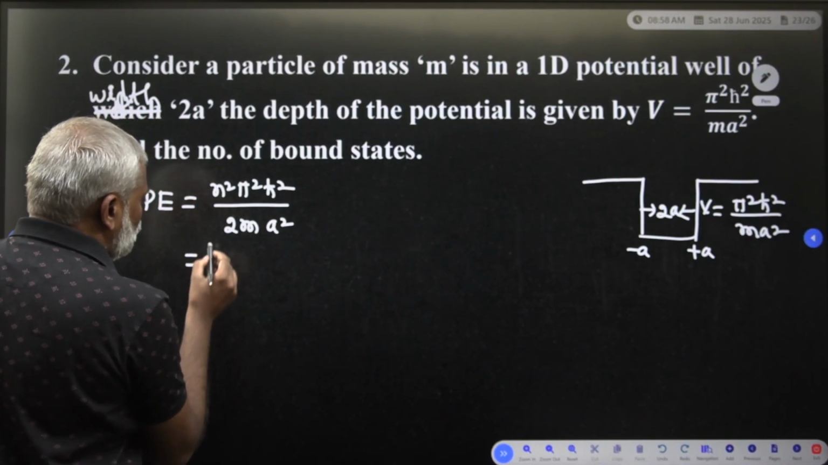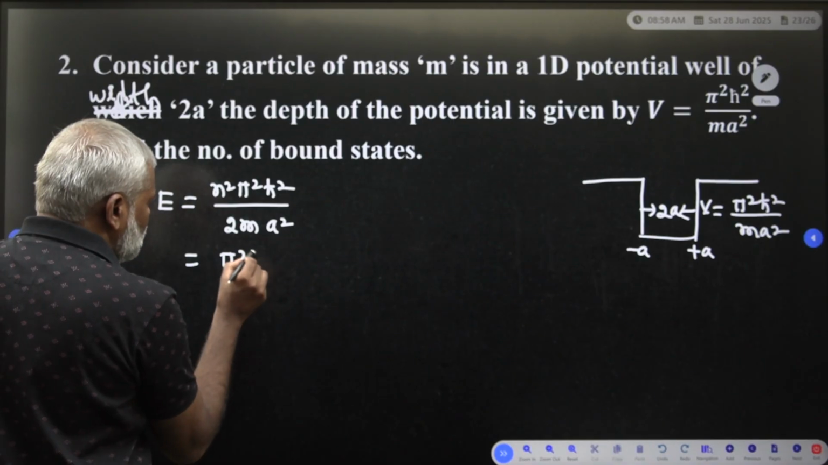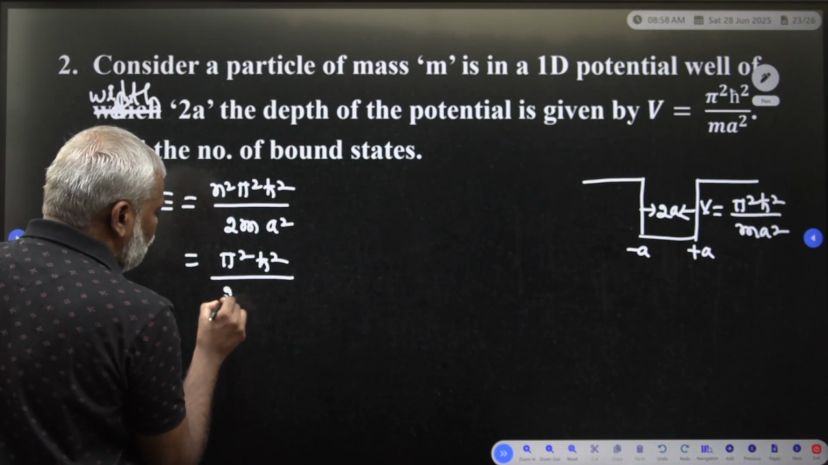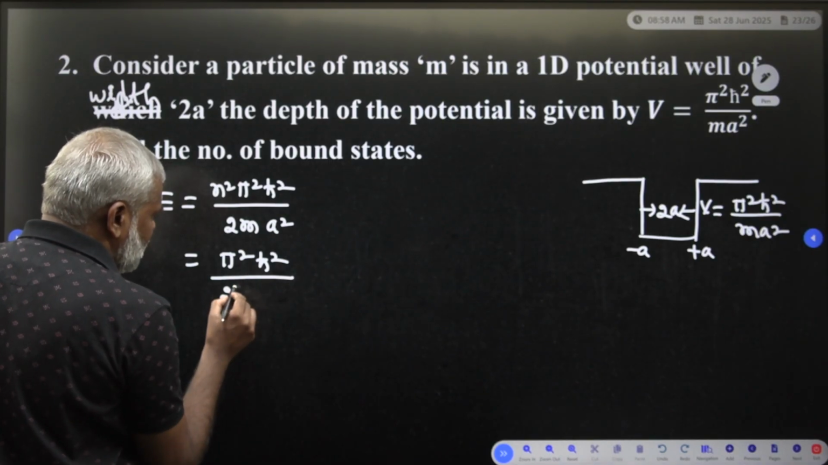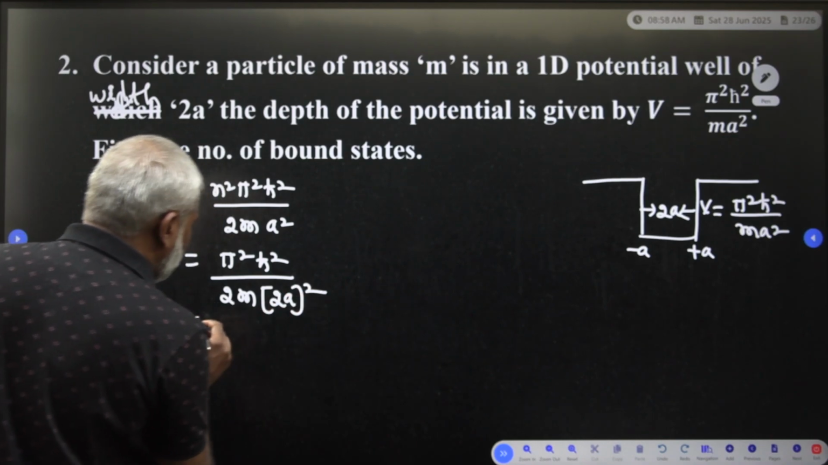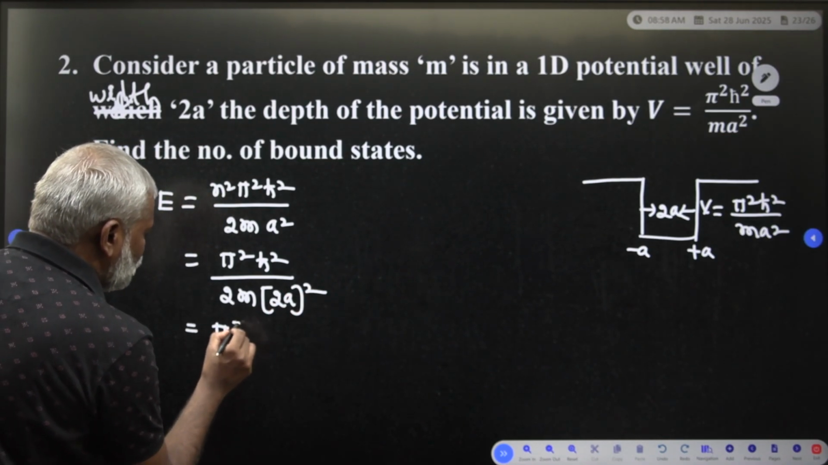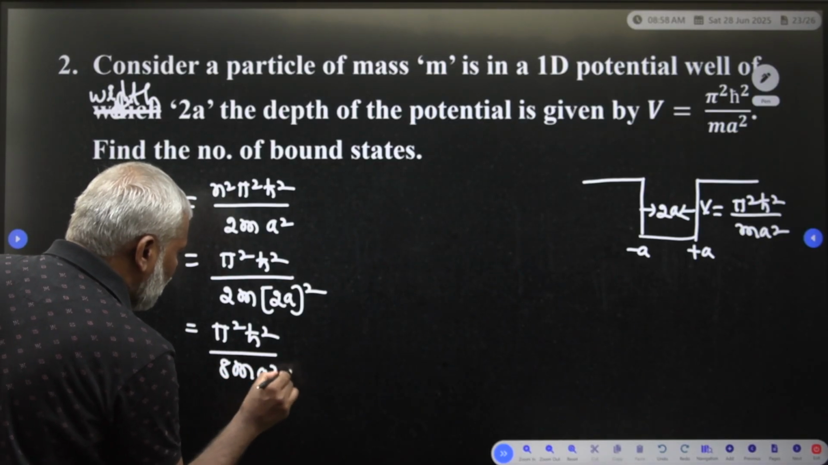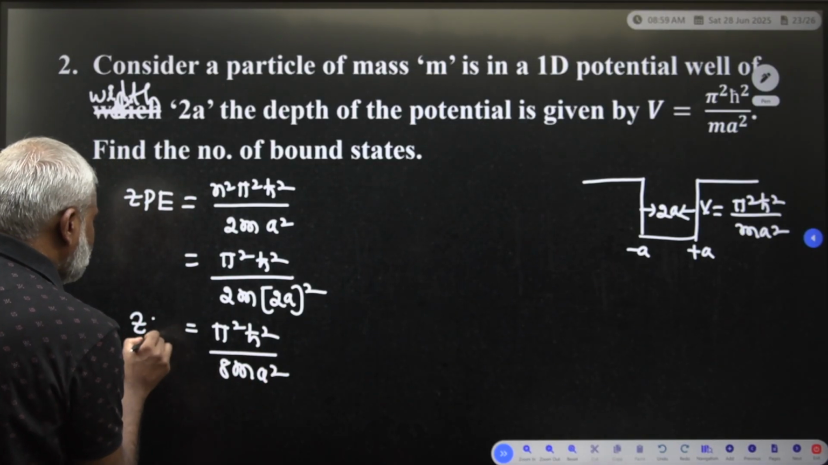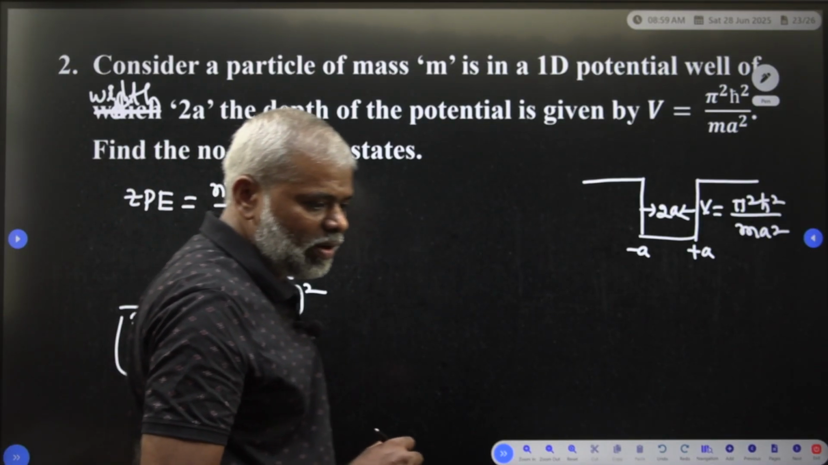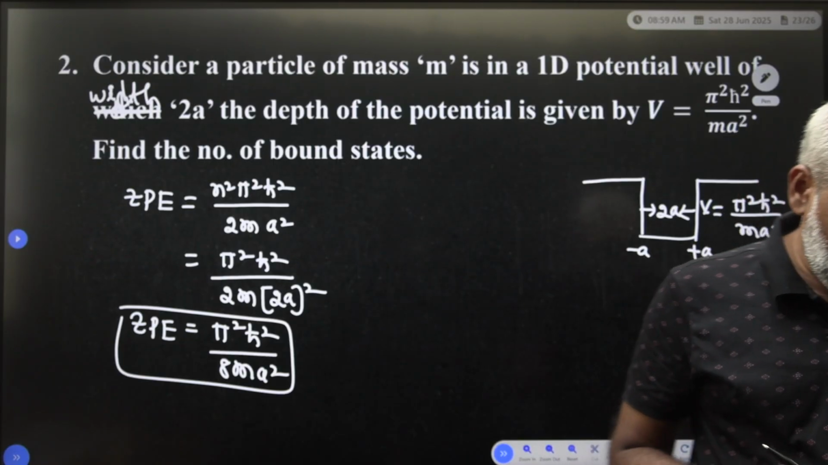Now consider n is equal to 1, that is the ZPE, the ground state energy: π²ħ² divided by 2m into (2a)². Therefore what you are going to get is π²ħ² divided by 8m a². This is the ZPE corresponding to that problem: π²ħ² divided by 8m a².